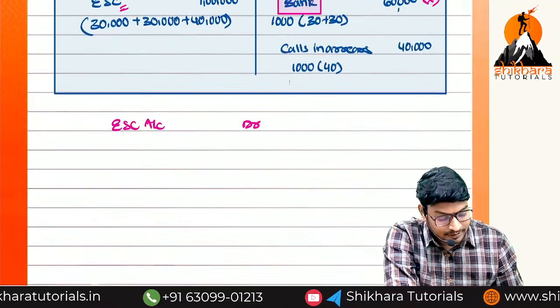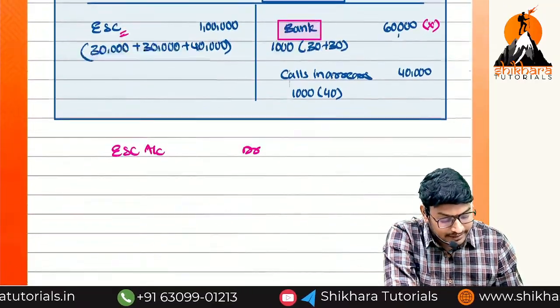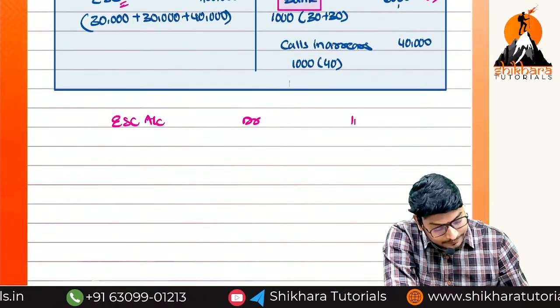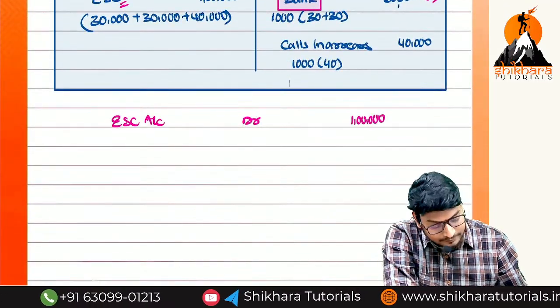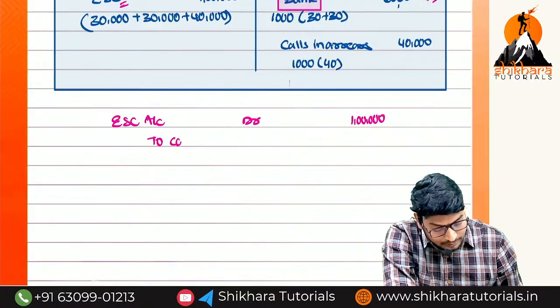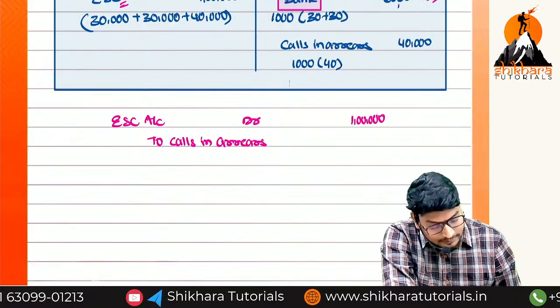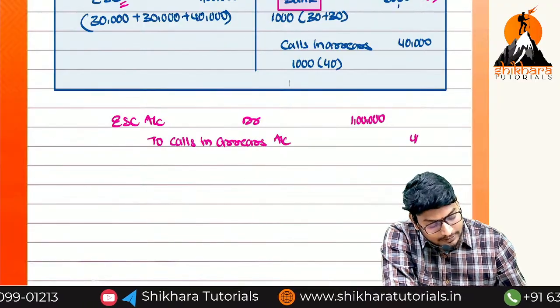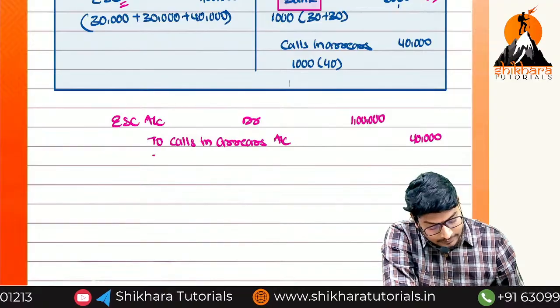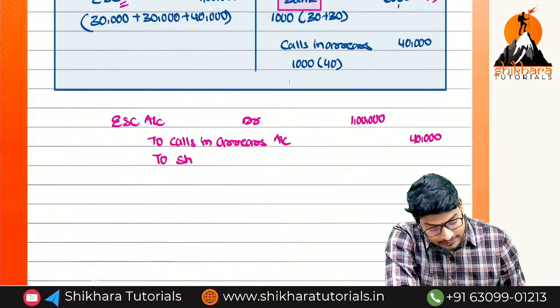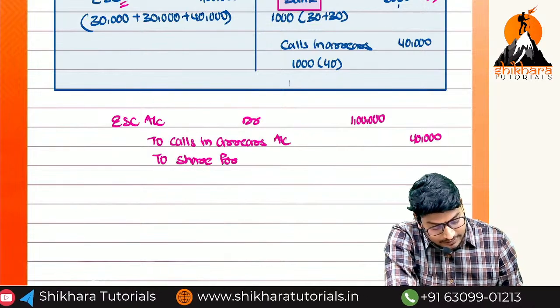And next, what are the two things we need to do? Credit. What is the amount here? 1 lakh. So two, calls in arrears, how much? 40,000. And we should not write the bank. Instead of bank, what do we need to write? Share forfeiture account.